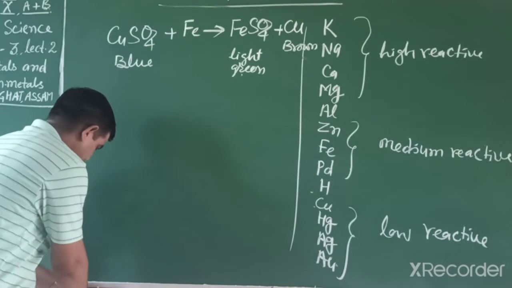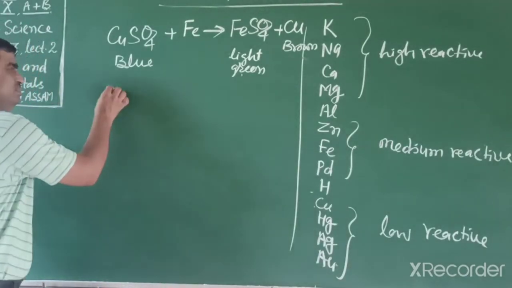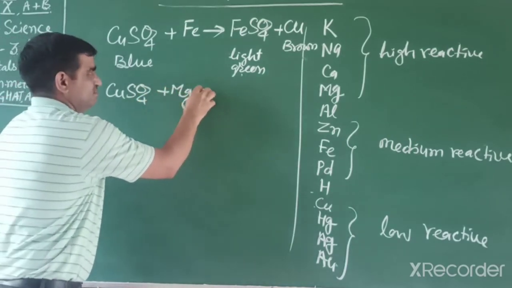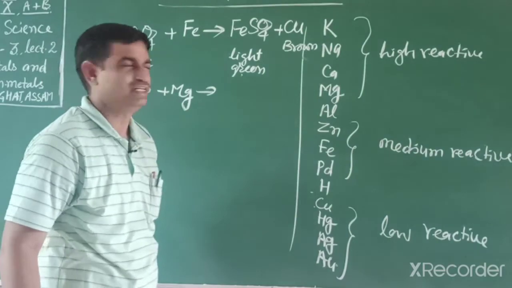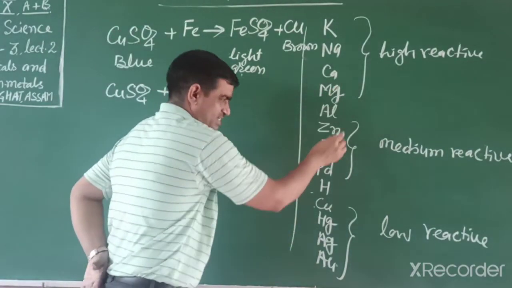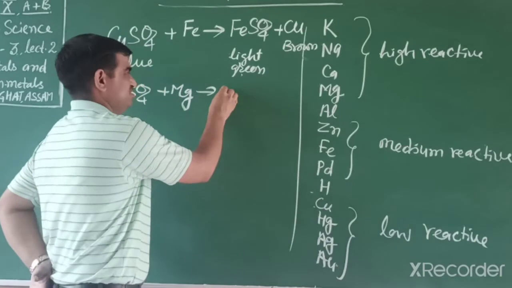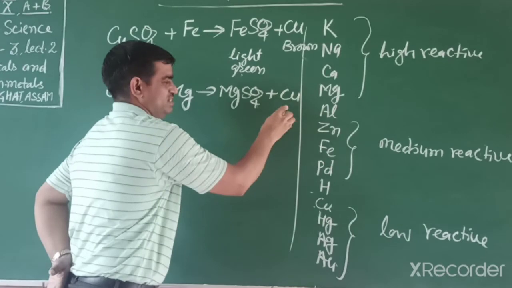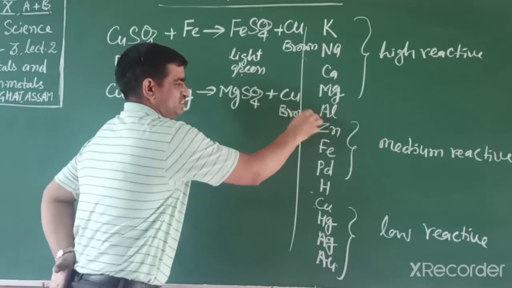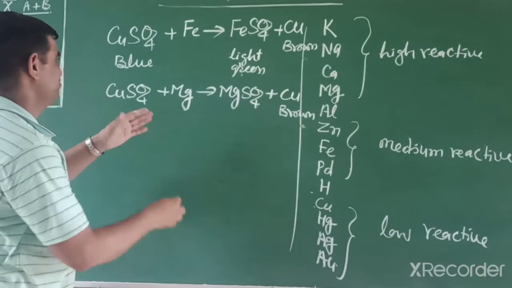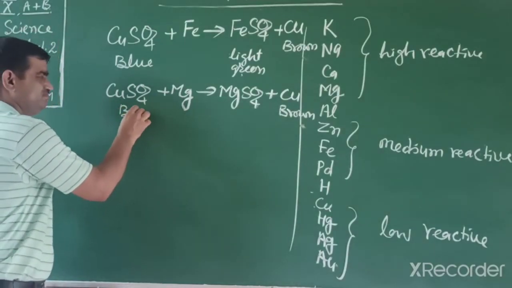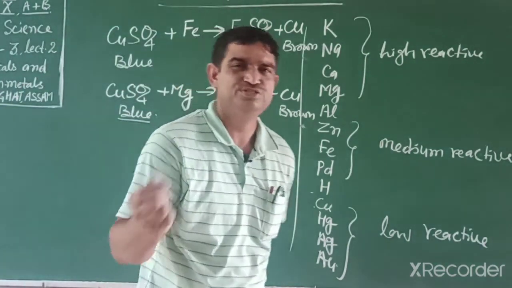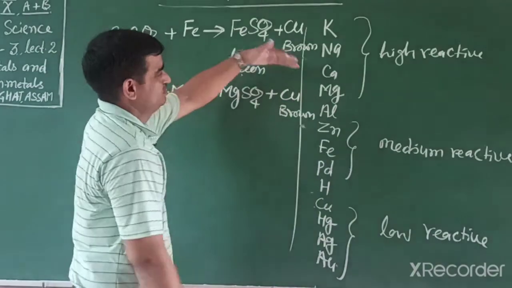If we write another reaction, copper sulfate reacts with magnesium metal. Magnesium is also a reactive metal. Magnesium is more reactive than iron, so the reaction is faster. Magnesium sulfate is formed plus copper, a brown coating deposited. The blue color of the solution disappears or fades. Students, if you put zinc metal, the reaction occurs in a similar way.